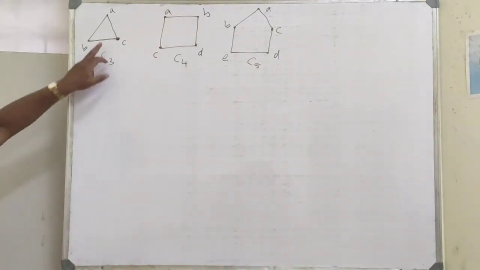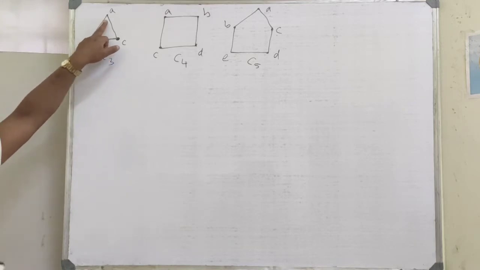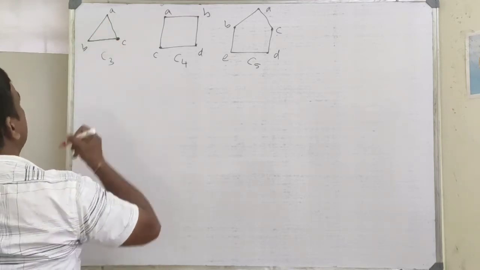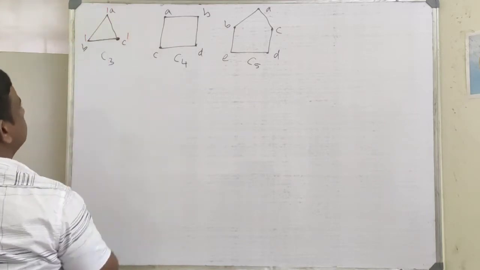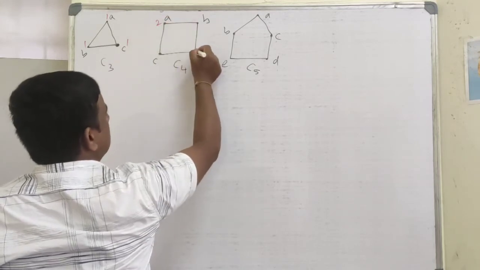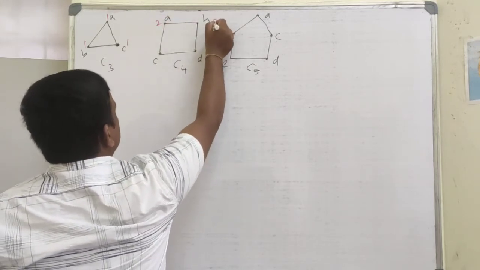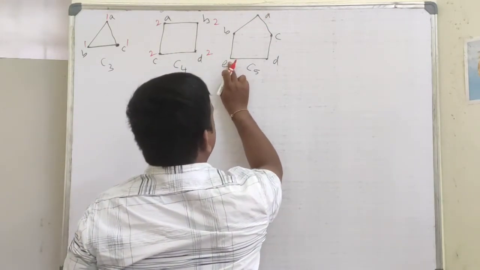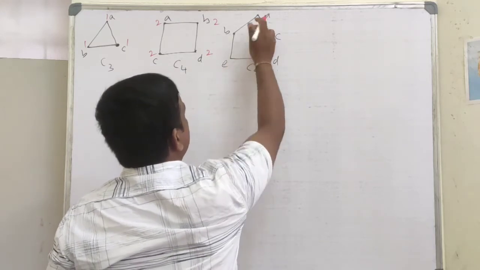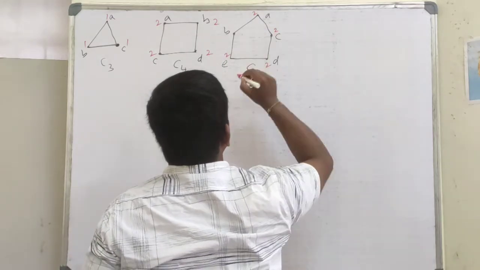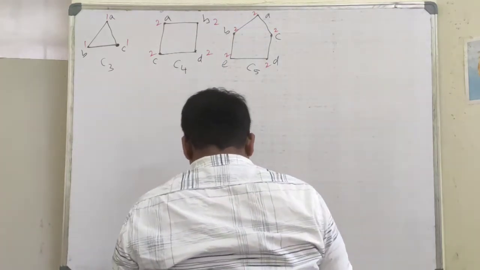Now, eccentricity of A is the maximum distance of a vertex from A. 1, 1, 1. So each have eccentricity 1. Here each have eccentricity 2. This is the maximum distance vertex. So 2, 2, 2, 2. Here A, the maximum distance will be between A and E. So again this will be having 2, 2, 2, 2. If I take C6, let us see.